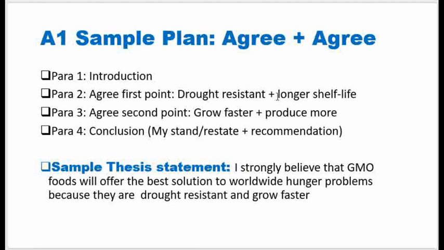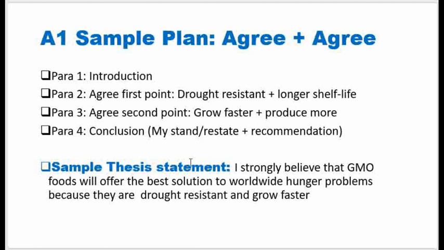These are 2 points for agreeing. Second point, with 2 items also: grow faster and produce more. Remember, you can also have just 1 point and expound it. And then the last paragraph, which is a conclusion, will have a stand, a restatement of what has been discussed, and a recommendation.